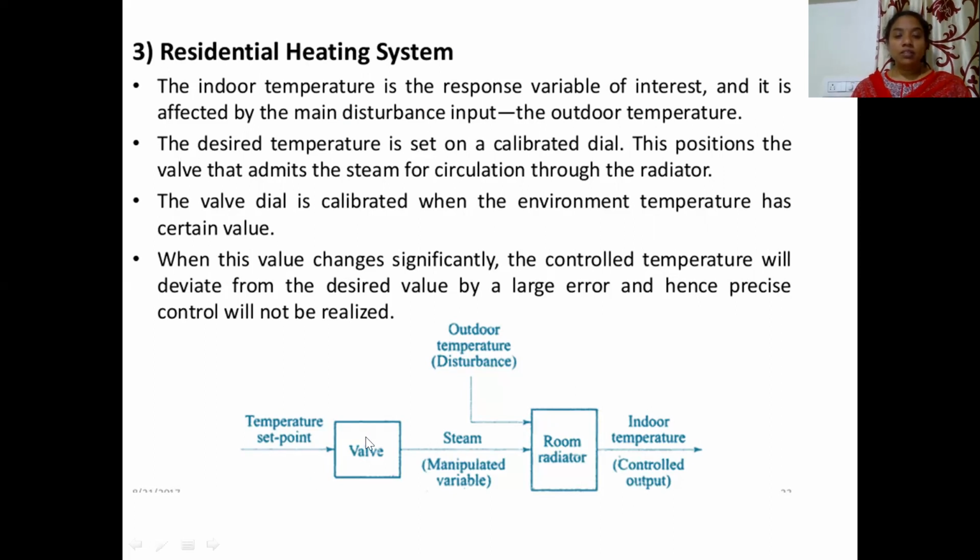So as long as this flow is continuing, the indoor temperature output is reached. When the outdoor temperature comes into the picture as a disturbance, the indoor temperature is going to get reduced. So we cannot know how much the room is getting heated. There is no comparison of the indoor temperature with respect to the set point. So we can call it one of the examples of the open loop control system.